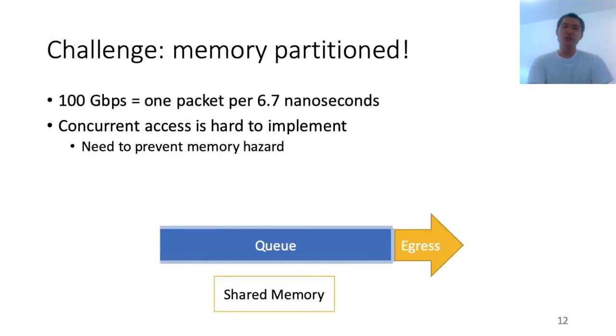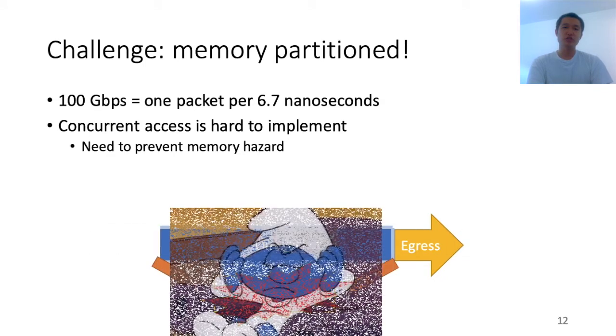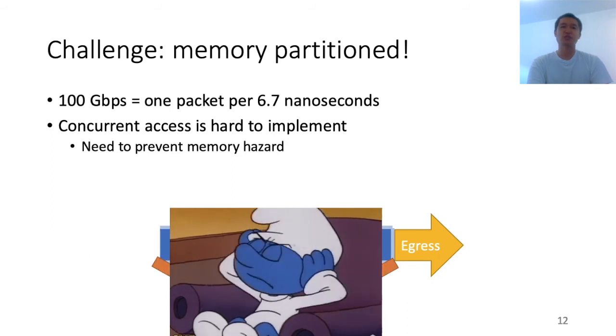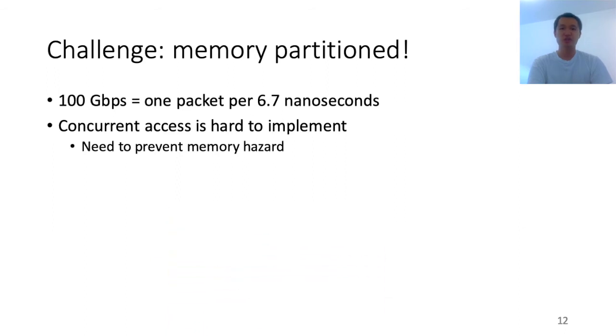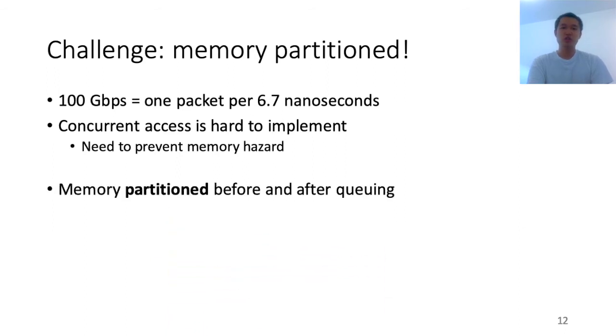The reason is we have to process so many packets per second. In a 100 Gbps network, we have to process 1 packet every 6.7 nanoseconds. Therefore, high-throughput, high-speed programmable switches don't allow us to do concurrent memory access, because otherwise there would be 2 different points where we have to access memory every 6.7 nanoseconds. It's very hard to implement concurrent memory access, as we have to prevent memory hazards. Therefore, the architecture of the programmable switch doesn't allow us to do this. We can only access memory either before or after the queuing, but not the same counter from both ends of the queue. The memory is partitioned before and after the queuing.